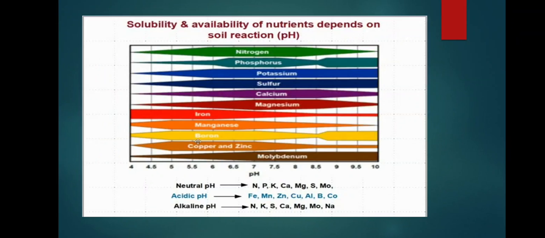In acidic pH, iron, manganese, zinc, copper, aluminum, boron, cobalt, all the micronutrients are available, but not a single macronutrient is available to the plant. So acidic pH soils are not suitable for horticulture crops. In alkaline pH, sodium, potassium, sulfur, calcium, magnesium, molybdenum are available to the plants, but most of the micronutrients and phosphorus are not available to the plant.